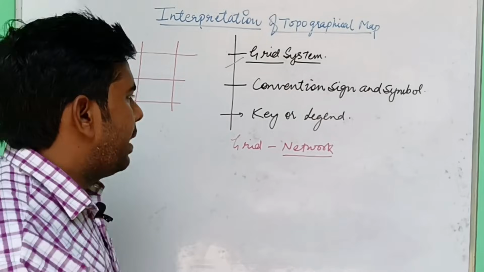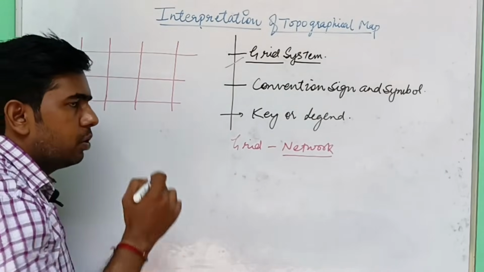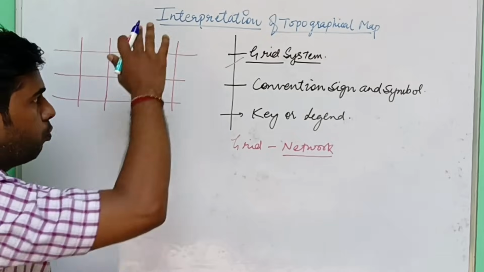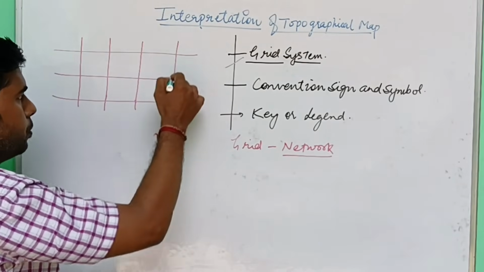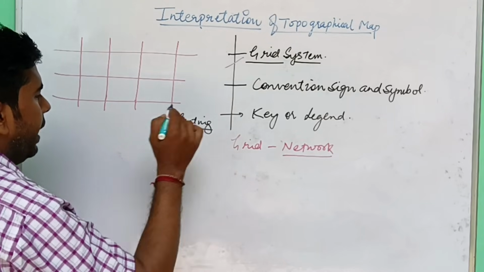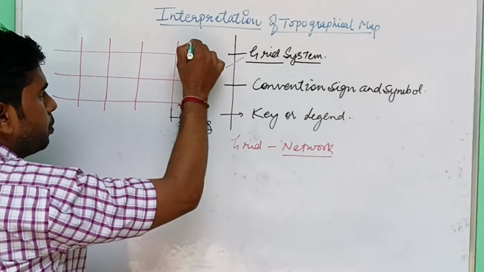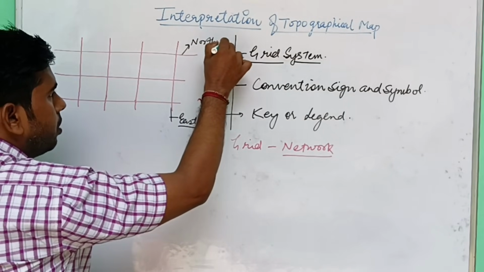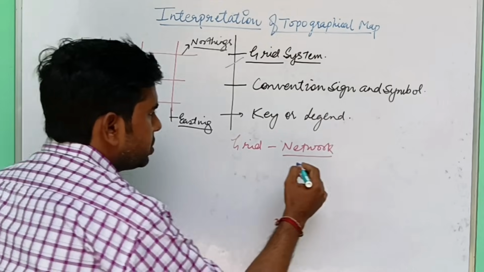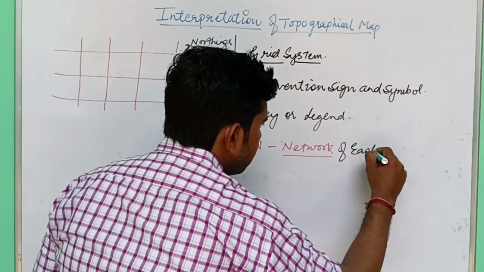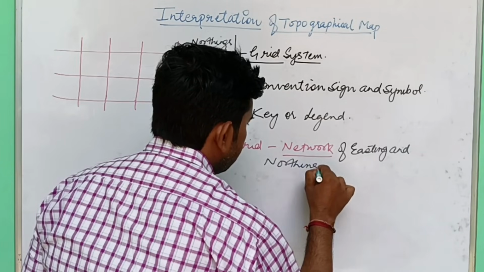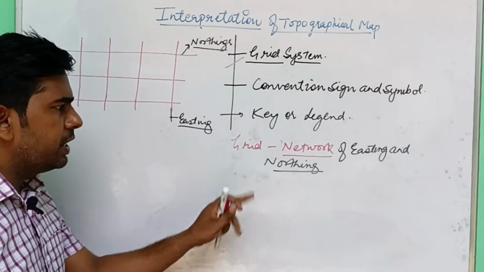What about on topographical map? There is a network of vertical line and horizontal line. Those lines which run vertically on topo sheet are known as easting, and those lines which run horizontally on topo sheet are known as northings. So grid system is a network of easting and northing.